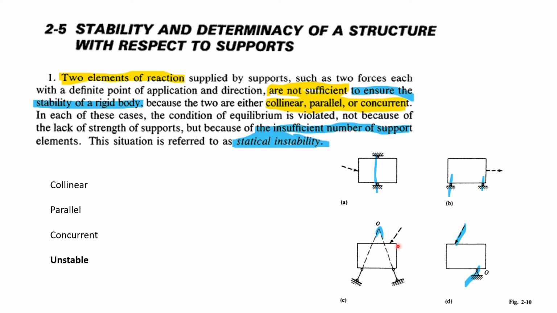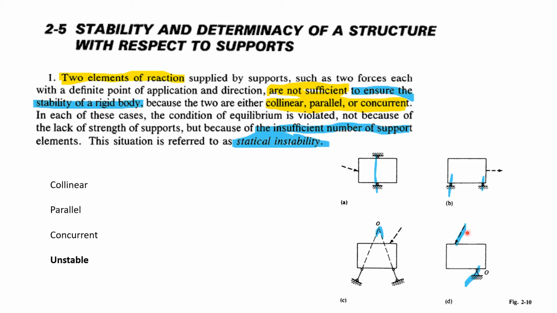That means it would cause the structure to rotate like this. This is also an example of statical instability because the reactions are concurrent at point O and the force is not passing through the line of reactions. Some unbalanced moment would be caused, making the structure statically unstable.